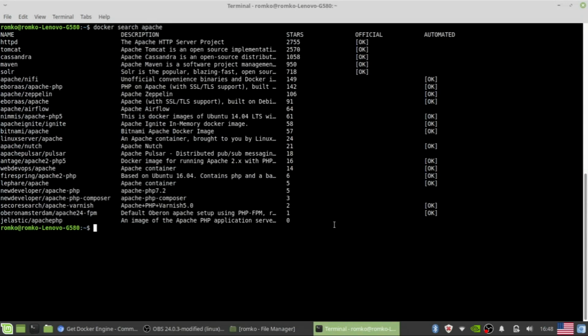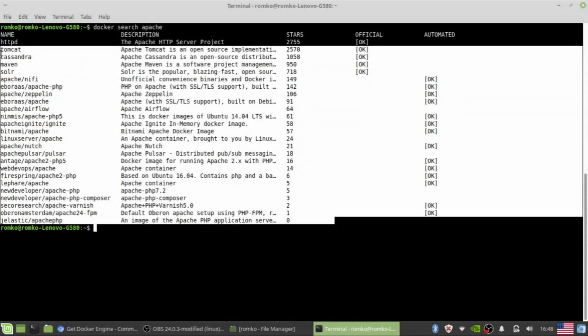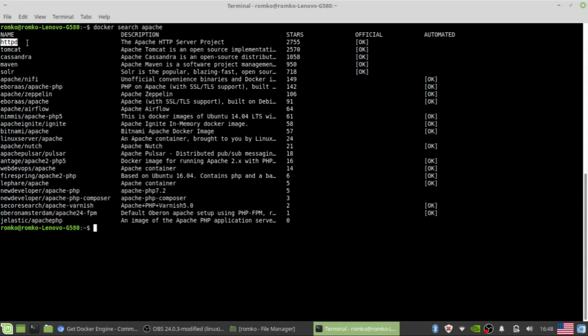I'm a big fan of Apache, so let's search for it. Now we see all of the found images. HTTPD, I hope it is some small server with Apache, and as you can see it has a lot of stars and it is official, so let it be HTTPD. What do we have to do? Docker run. We can first pull it, but we can also start from run.